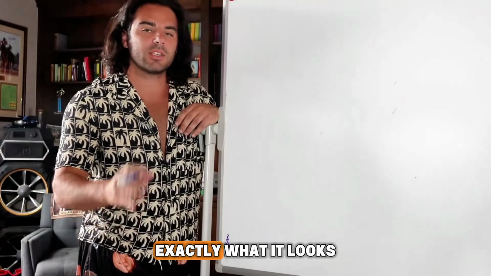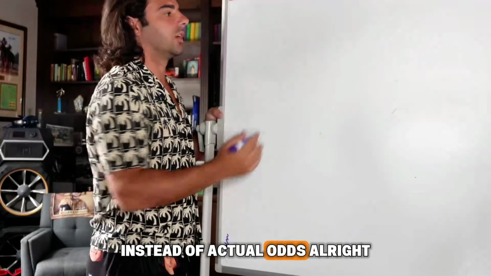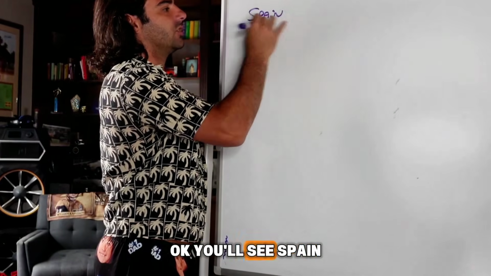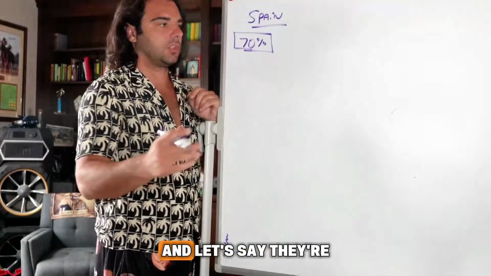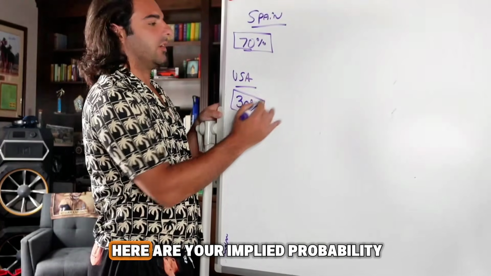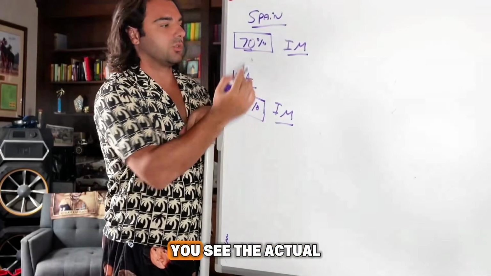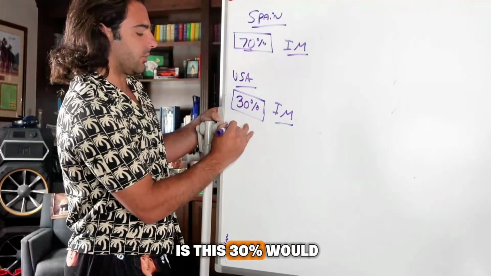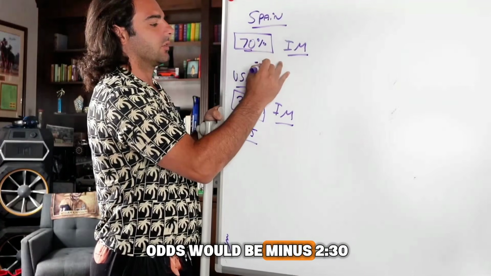Now I want to run through with you guys exactly what it looks like when you see percentages instead of actual odds. So what you'll see on Kalshi, for example, let's say Spain. You'll see Spain at a win percentage of 70%. And let's say they're going against the USA. You'll see the USA at 30%. These numbers right here are your implied probability. What's good about Kalshi is you see the actual percentage rather than odds. So in sportsbook terms, this 30% would basically be plus 225, and for Spain, the odds would be minus 235.